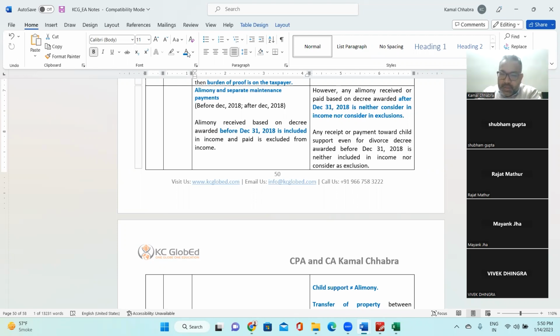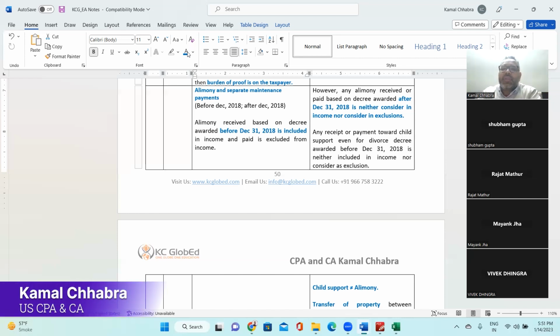Yes, sir. Right? So sir, if you see, alimony received based on a decree awarded before is included in the income and alimony paid is excluded from the income. Now, if you come to the right hand side, however, any alimony received or paid based on a decree awarded after December 31st, 2018 is neither considered as income nor considered as an exclusion, right?